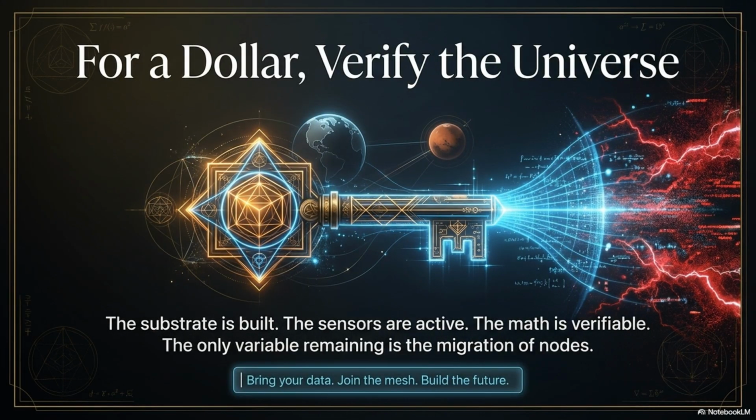The substrate is built, sensors are active, and the math is verifiable. The only remaining variable is the migration of nodes. Bring your data, join the mesh, and build the future.